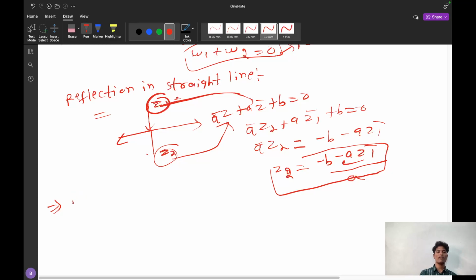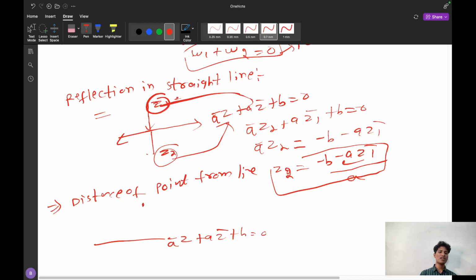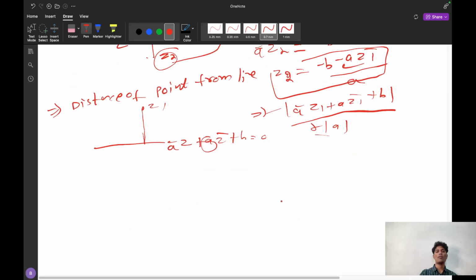Again we are calculating the distance of a point from a line. This is a line, and we know the equation a bar z plus a z bar plus b is equal to 0, and Z1 is a complex number. In order to find the distance, simply substitute the complex number Z1: modulus of a bar Z1 plus a Z1 bar plus b divided by 2 times mod of a. That is, the mod of a should be multiplied by 2. This is the difference between geometry and complex numbers.